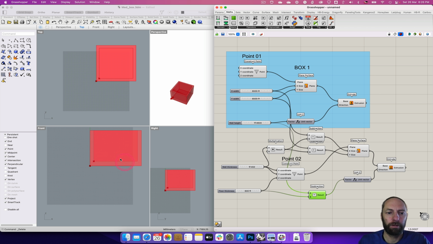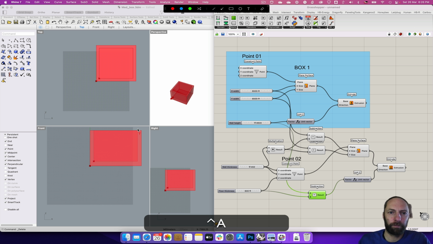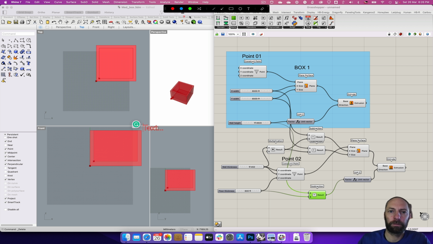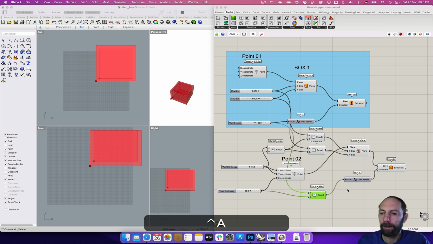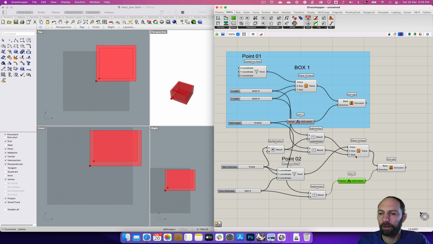So now when we look into this view here, we can see it's fitting nicely into that space. So we've got that set up as well.